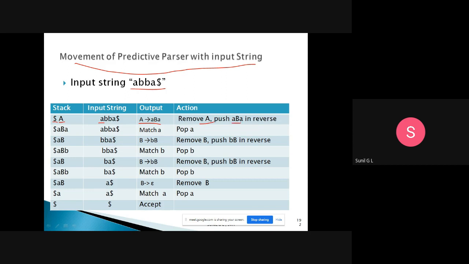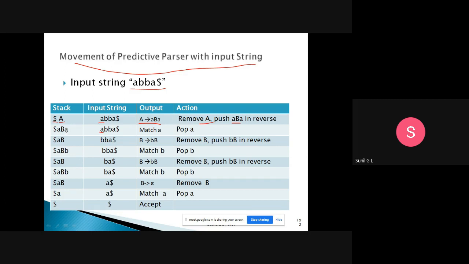Okay, so when I push this ABA in reverse order, same thing, I will push it to the stack. Here I have removed A from the stack and I have pushed ABA. So ABA is the resultant production, and the yield will be added to this ABA in the stack.